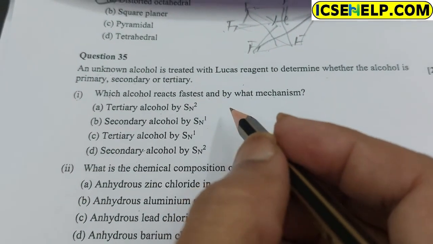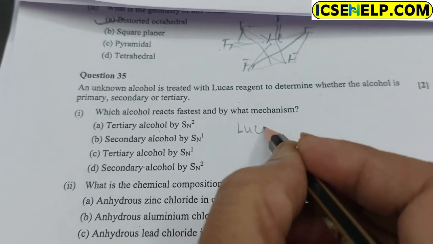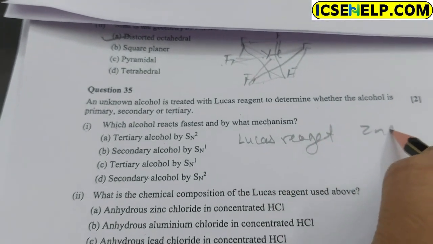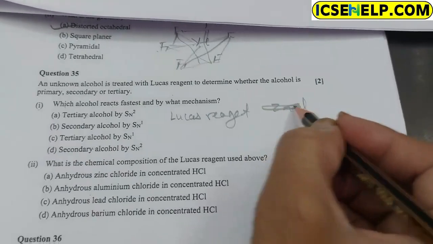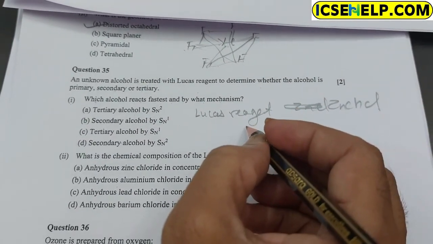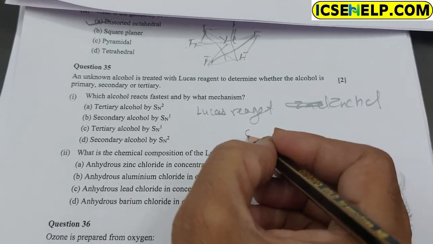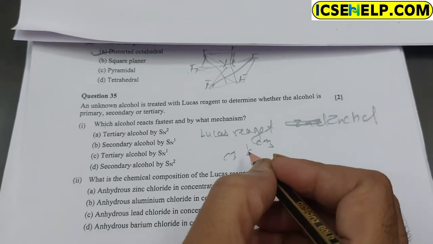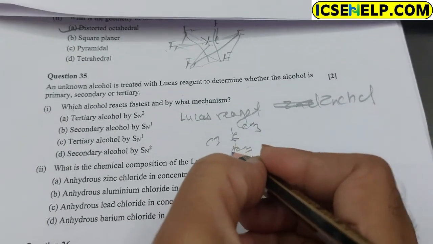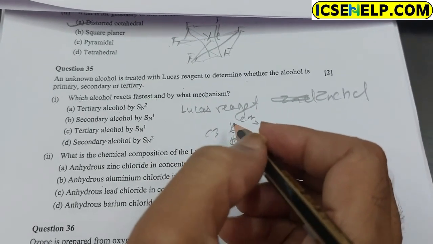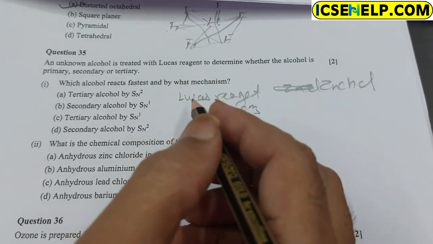In Lucas reagent, ZnCl2 and HCl react with the alcohol, and the tertiary alcohol reacts fastest by the SN1 mechanism.